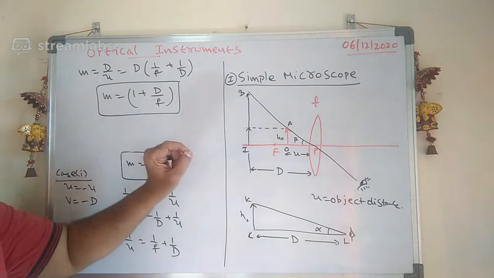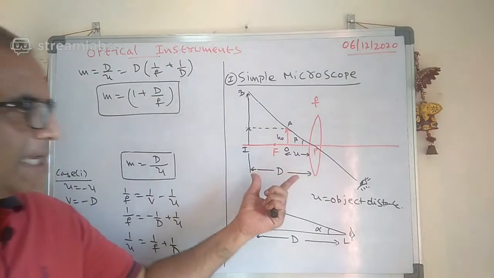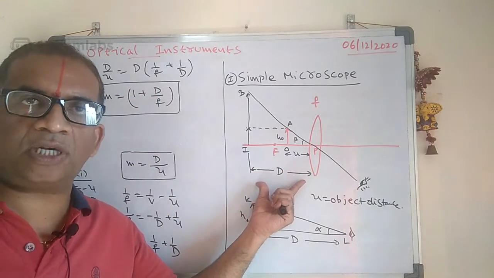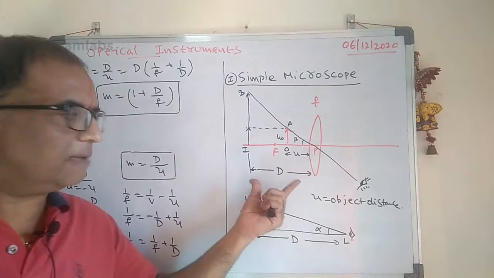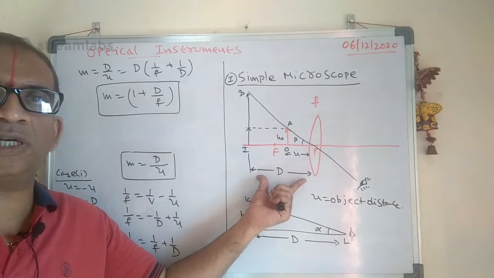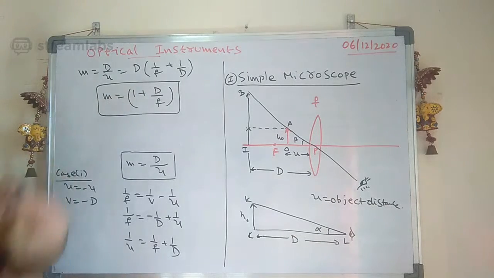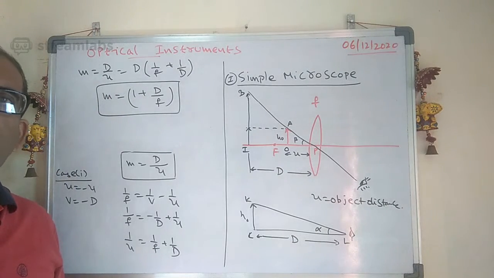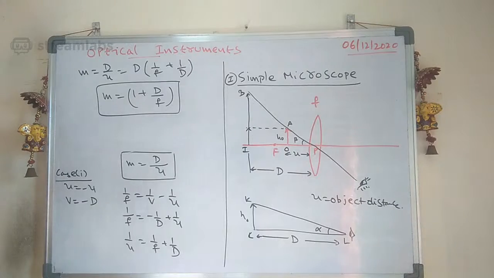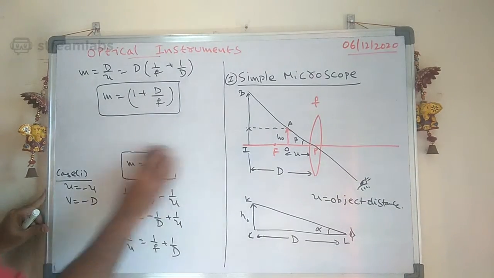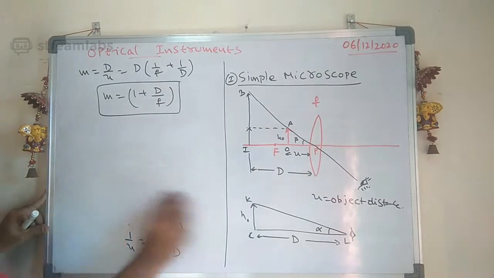This is when the image forms at the least distance of distinct vision. When the image is formed at the least distance of distinct vision, the magnification is 1 plus D by F. Now at the same time, see case 2 here. I think you might have copied this one.